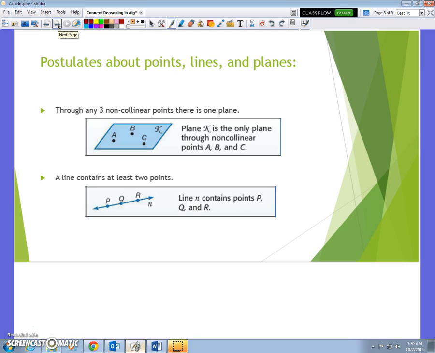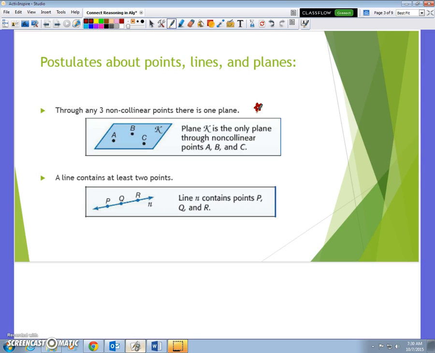Postulates about points, lines, and planes. Okay, let's talk about some more. Any three non-collinear points, there is one plane. All right, so it doesn't matter where the points are as long as they are not collinear, meaning they're not on the same line, you can draw one plane through them. All right, so for example, plane K is the only plane through non-collinear points A, B, and C. Okay, A, B, and C are not on the same line, but plane K goes through A, B, and C. Okay, that one's actually kind of a tricky one. You might want to look at that one again.